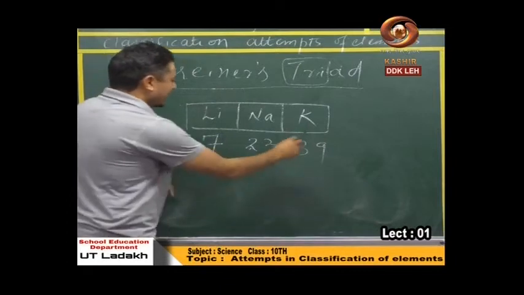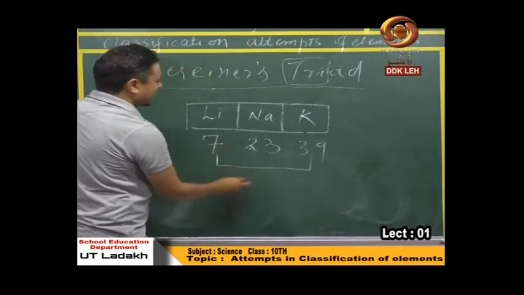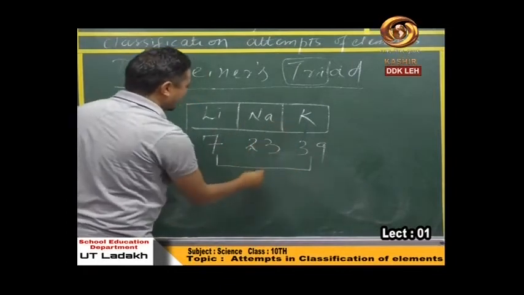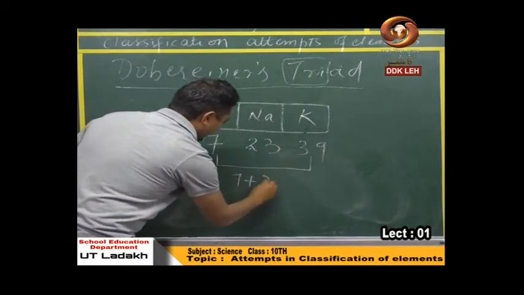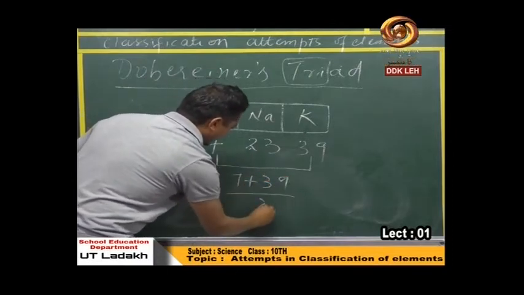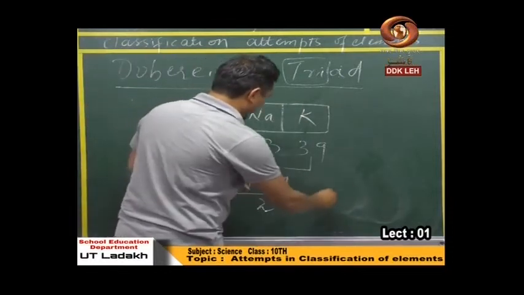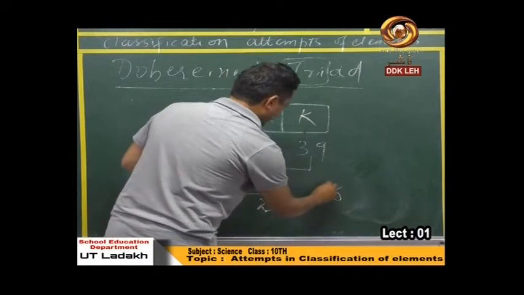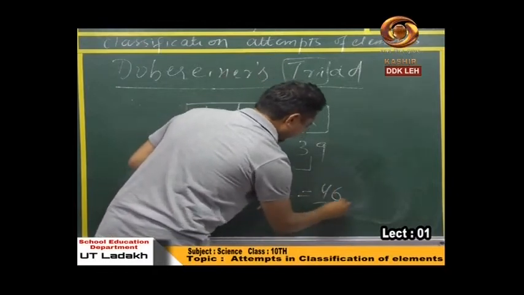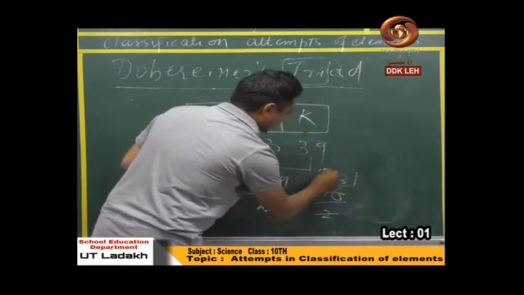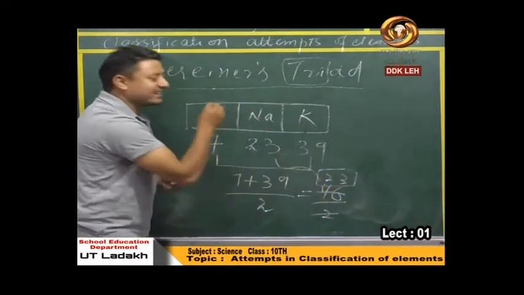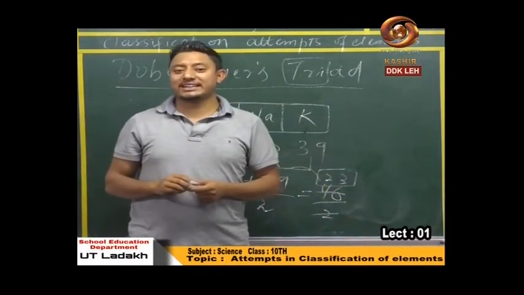So what he did, he found the average of these two atomic masses, the first and third element. So that average would be 7 plus 39 divided by 2. That is 46 by 2, which is 23. See, it's almost exactly equal to the atomic mass of the second element.